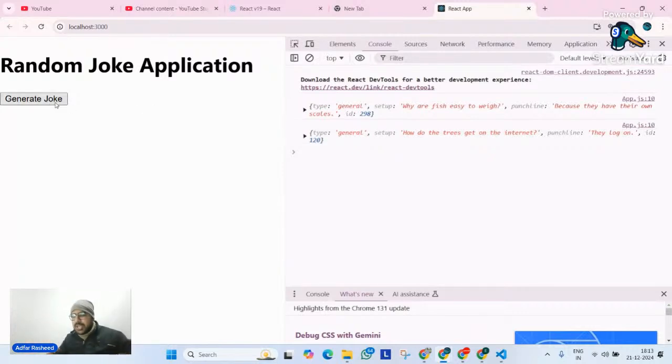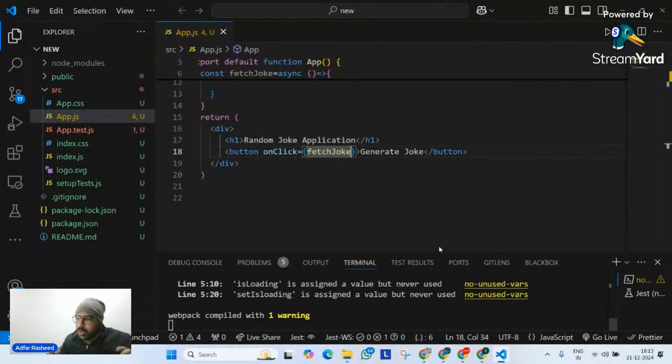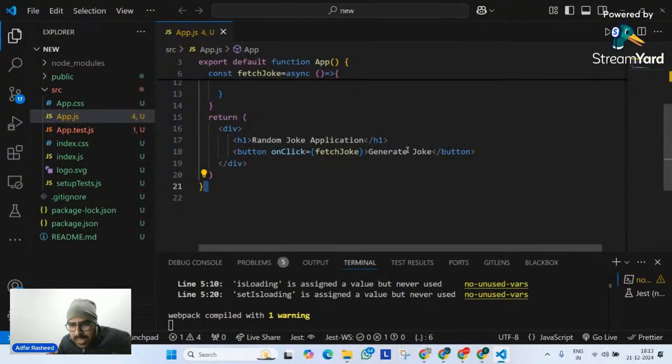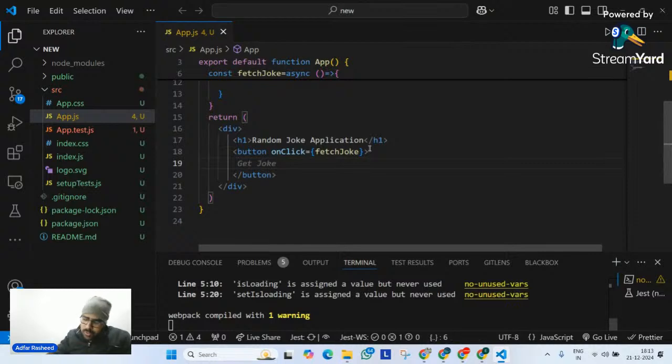This is what my intention is. So for that, what I will do is I will simply write my code. Instead of saying generate joke here, I would simply want, if my isLoading is true, in that particular case, simply put a text on this button which is loading, like this.